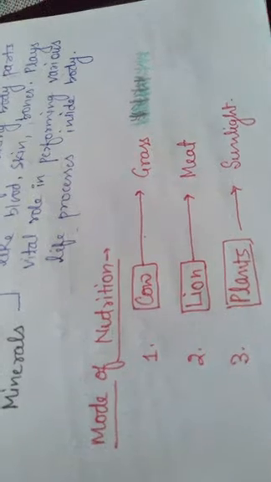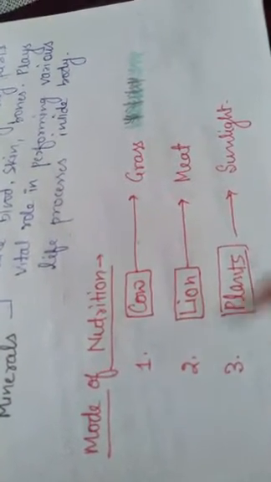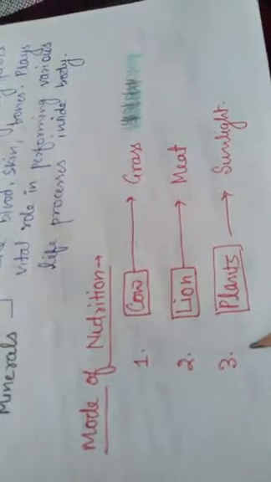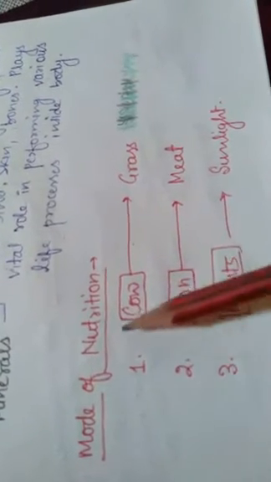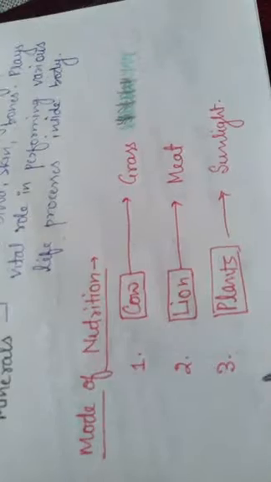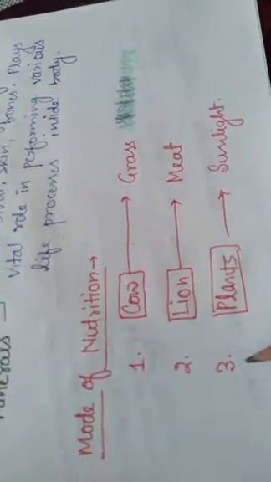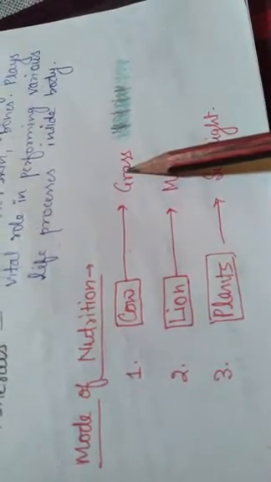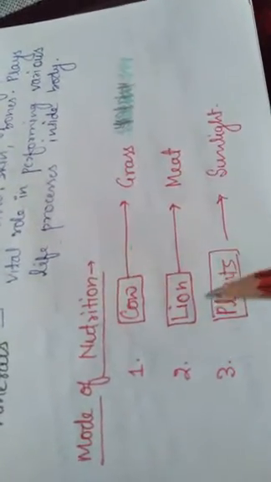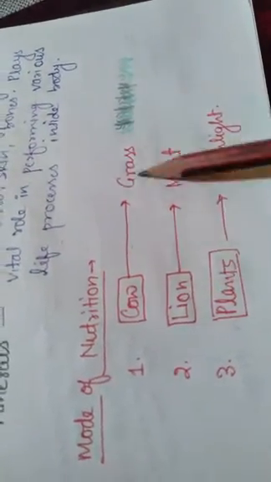Students, now what is the mode of nutrition? If we pay attention to what is around us, we will get three kinds of organisms. You can better understand this topic, mode of nutrition, by these three examples. The cow is dependent on grass for its food. The lion is not dependent on grass.